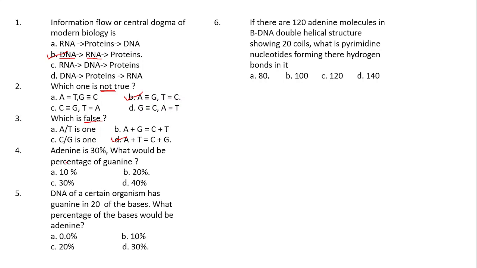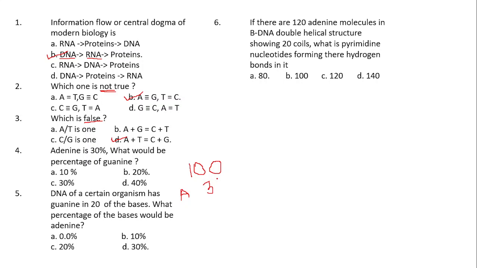Right. Next question. Adenine is 30%. What would be the percentage of guanine? Very simple. If they ask in the form of percentage, what you have to do is consider the total as 100%.